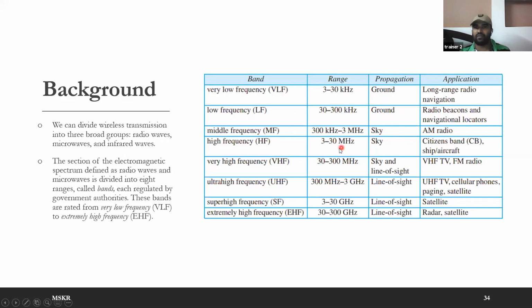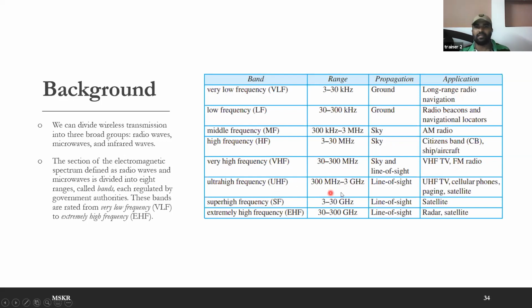From 3 to 30 megahertz, they are used in ships and aircrafts, not for navigation purpose, but for communication purpose. From 30 to 300 megahertz, they are used in FM radios and even TV communication, very high frequency TV communication.